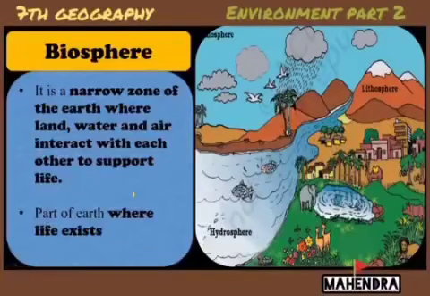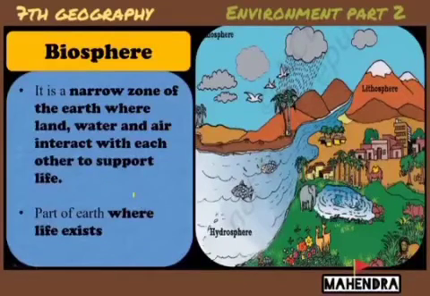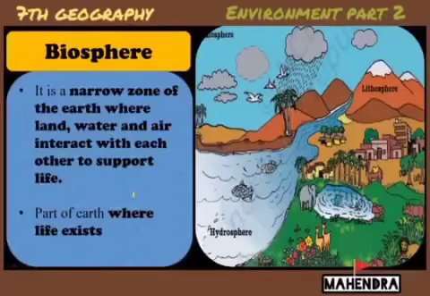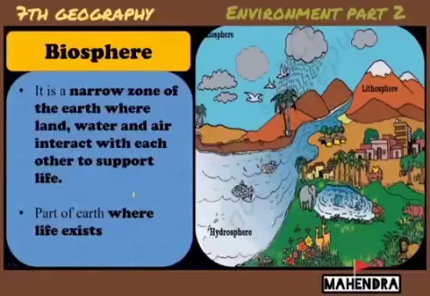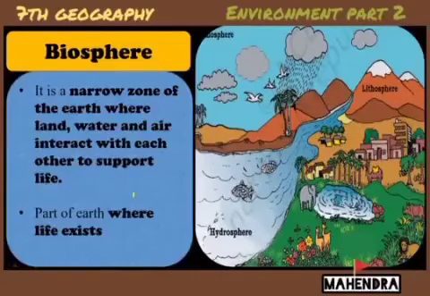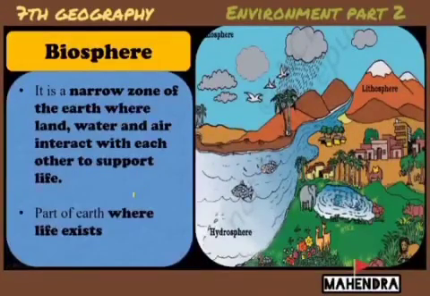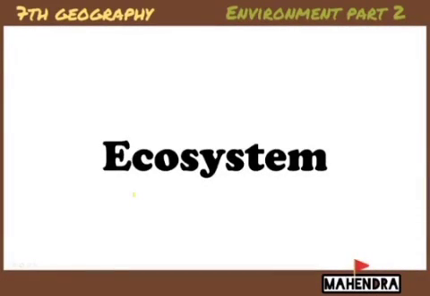Let's go to the last domain of the earth, the biosphere. It is the narrow zone of the earth where land, water, and air interact with each other to support life. All three interact, depend upon each other, and support each other for life. It is also the part of the earth where life exists: in the forest, on the land, in the water, with so many animals and birds. That's why it's called biosphere. What is the biosphere? The narrow zone of the earth where land, water, and air interact with each other.